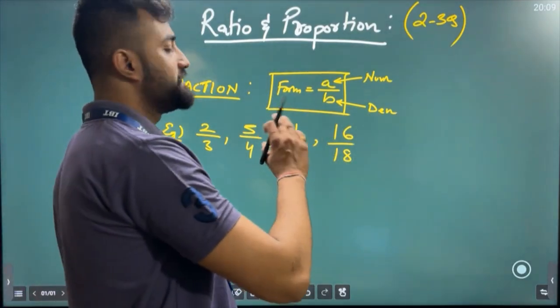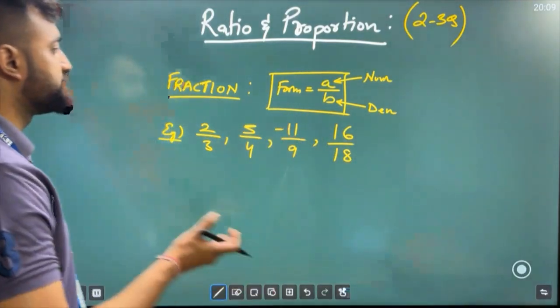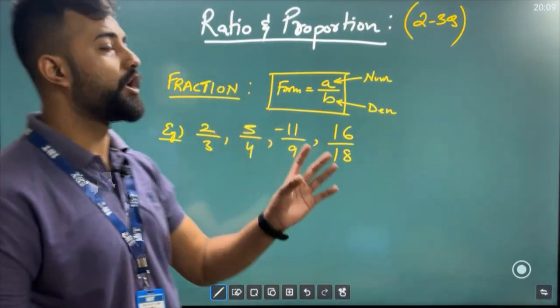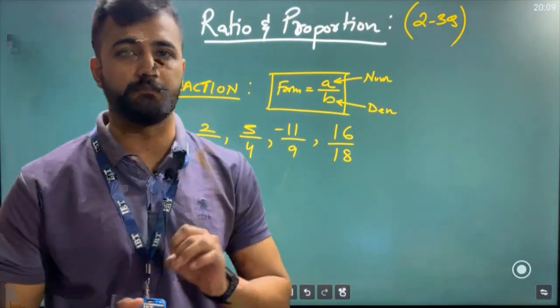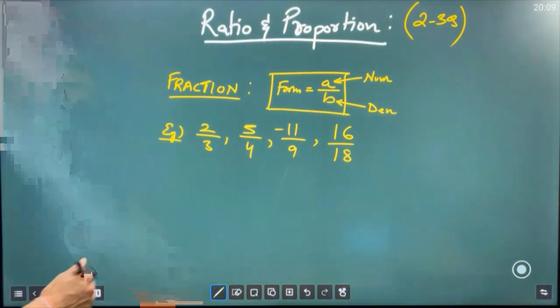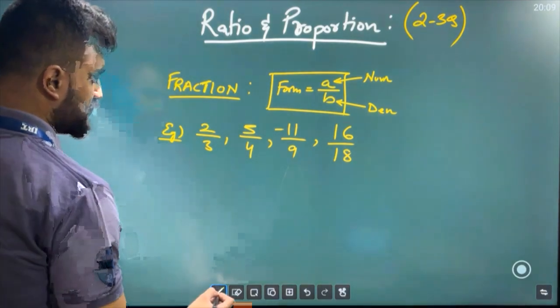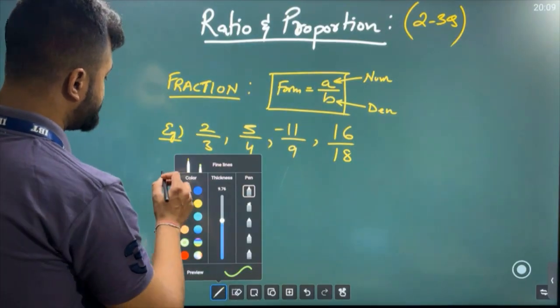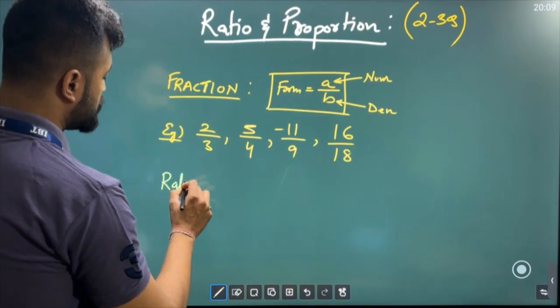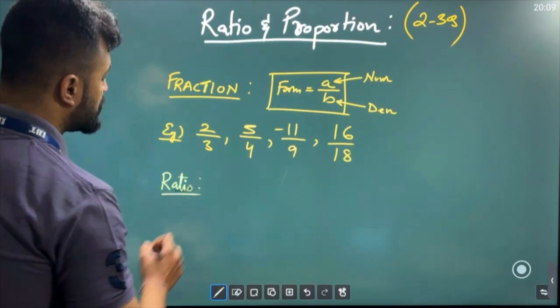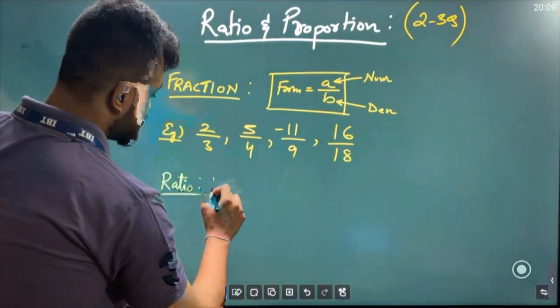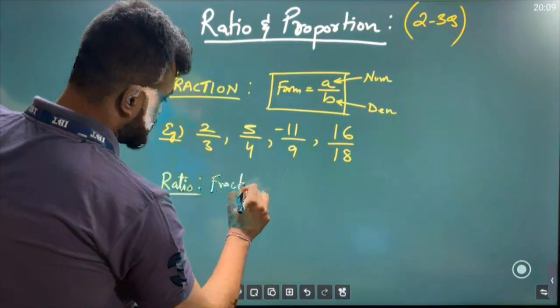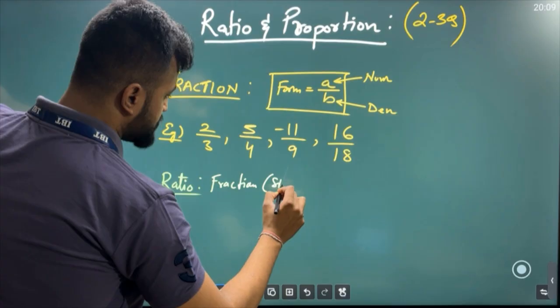Now ratio is similar to a fraction, but the difference is that the ratio will always be in the simplest form. So if I want to define ratio, a ratio is nothing but a fraction which is in the simplest form.